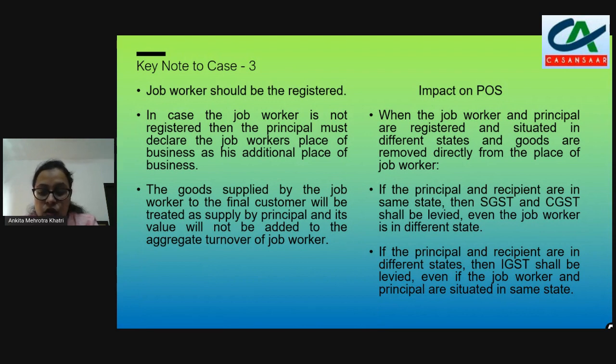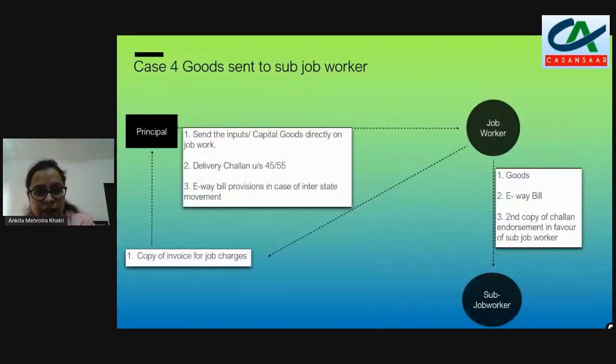Okay, so we have to always consider the situation of the principal and recipient, the place of supply. Before preparing an invoice or e-way bill, we have to always think about where the principal is located and where the actual recipient is located. Then only can we determine the place of supply, whether IGST is to be levied or CGST or SGST is to be levied.